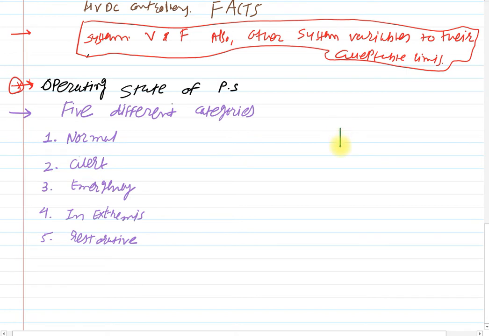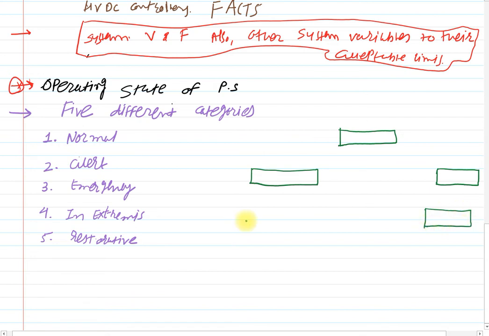Here the normal state, restorative state, alert, emergency, and in extreme. Okay, so let me write this.